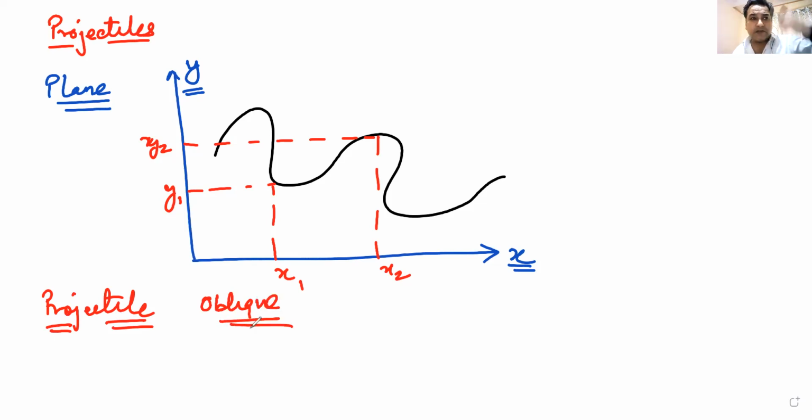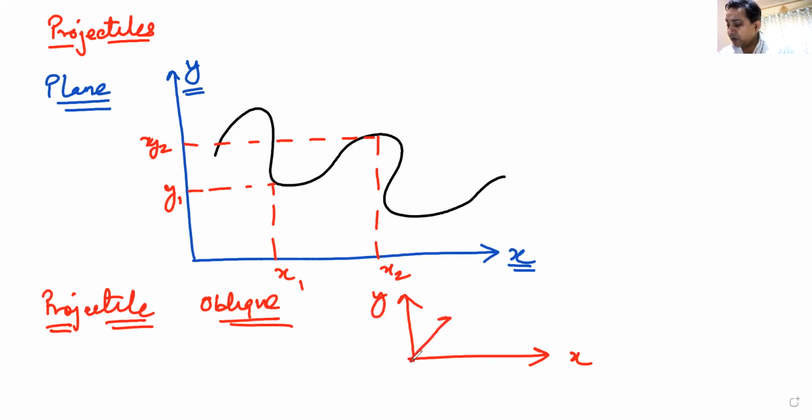Up till now, when we were doing motion under gravity, that was also projectile motion, but that was projectile motion in one dimension. What we mean by oblique projectile is that instead of throwing the ball vertically upwards, now I'm going to throw the ball with an initial velocity u at an angle theta. This type of projectile is known as oblique projectile.